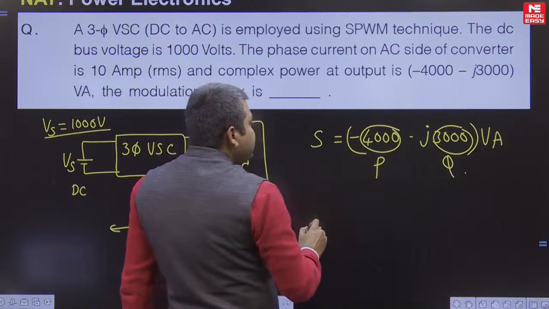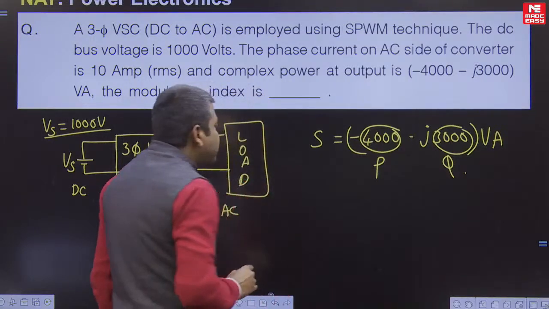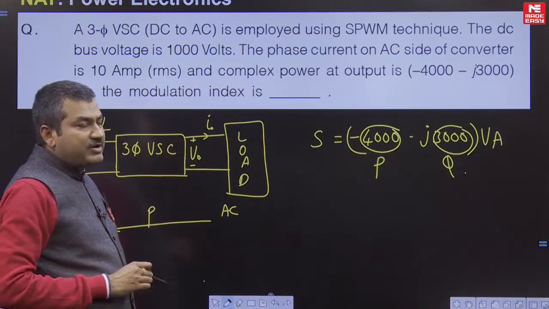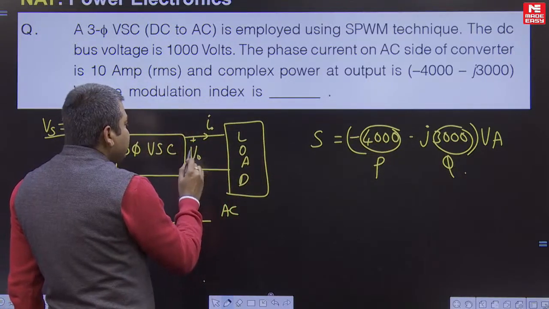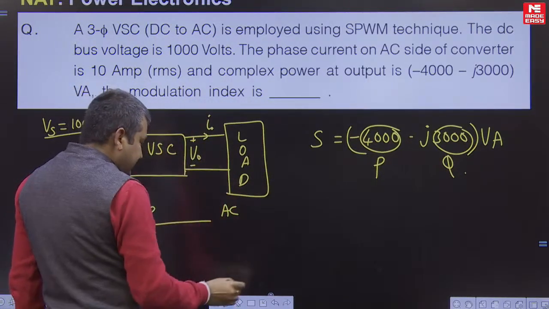In this case, what is the expression to find the output power? This is a 3-phase system, not single phase.